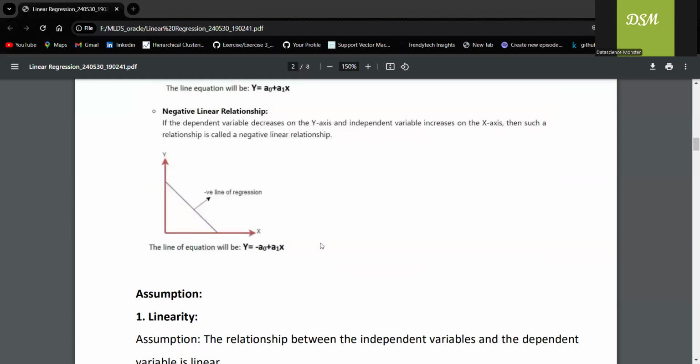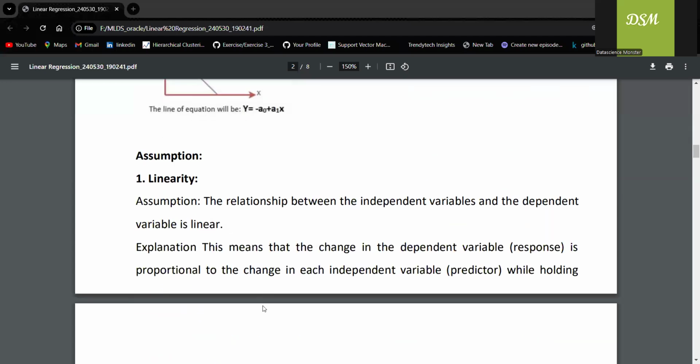Negative linear relationship, let's take another example. Based upon the temperature, I am predicting the number of flu cases. So whenever the temperature reduces, what happens to the number of flu cases? Definitely it will increase. So you can see that both are changing in opposite directions. So when x is increasing, y is decreasing, which is called negative linear relationship or negative correlation.